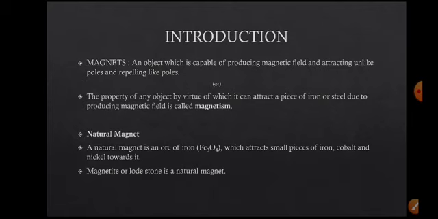The natural magnet is an ore of iron, Fe3O4. It's an iron ore. It has a magnetic property, right, which attracts small pieces of iron, cobalt, nickel, and steel towards it.